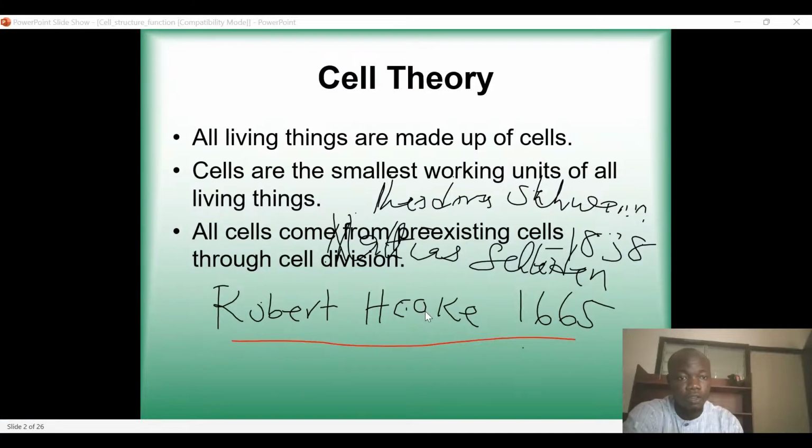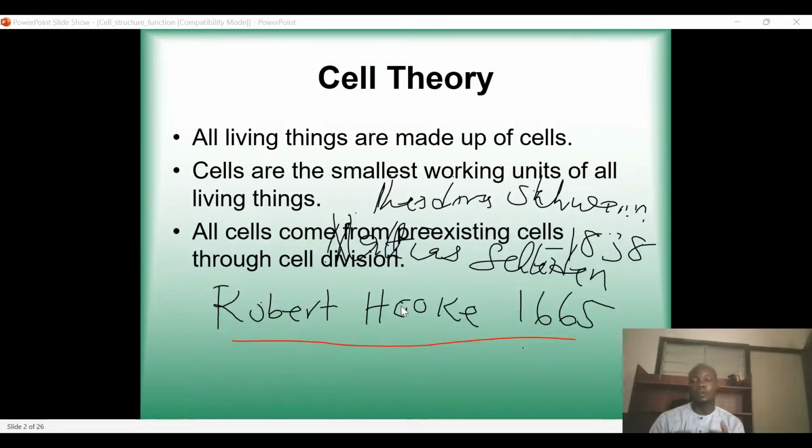So these are the first scientists that were able to come up with the idea of the cellular theory. These three scientists, Matthias Schleiden, Theodor Schwann, and Robert Hooke, were the first to come up with the theory of the cell. The first one says all living organisms are made up of cells. So it means that every living organism in this world is made up of cells. And of course, the cell is the smallest working unit of living things.